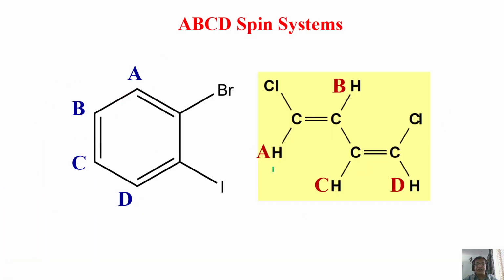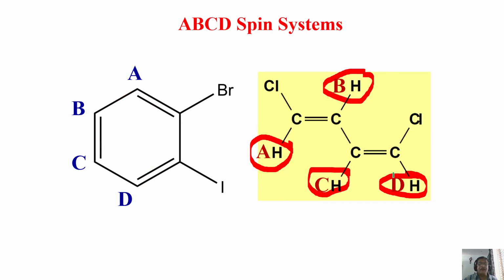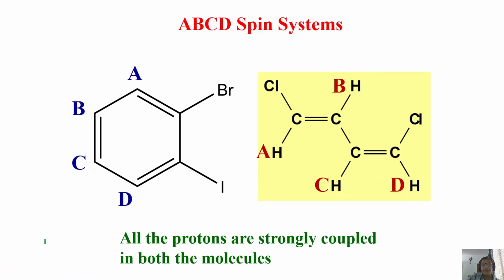Look at this molecule. This is a classic example. This proton, this proton, this proton, and this proton all have nearly similar chemical shifts. So the chemical shift separation is not much larger compared to their coupling constant. Then this is a very strongly coupled ABCD spin system. Okay.